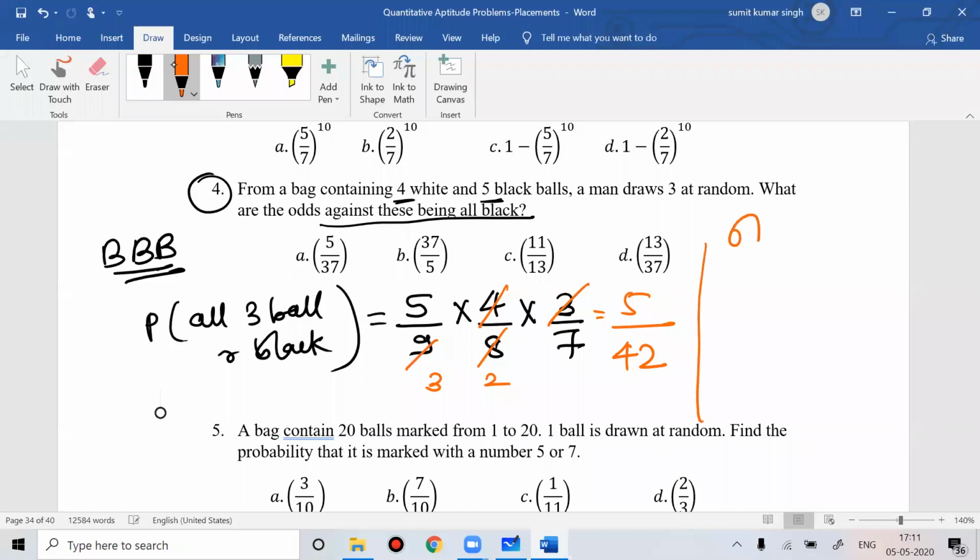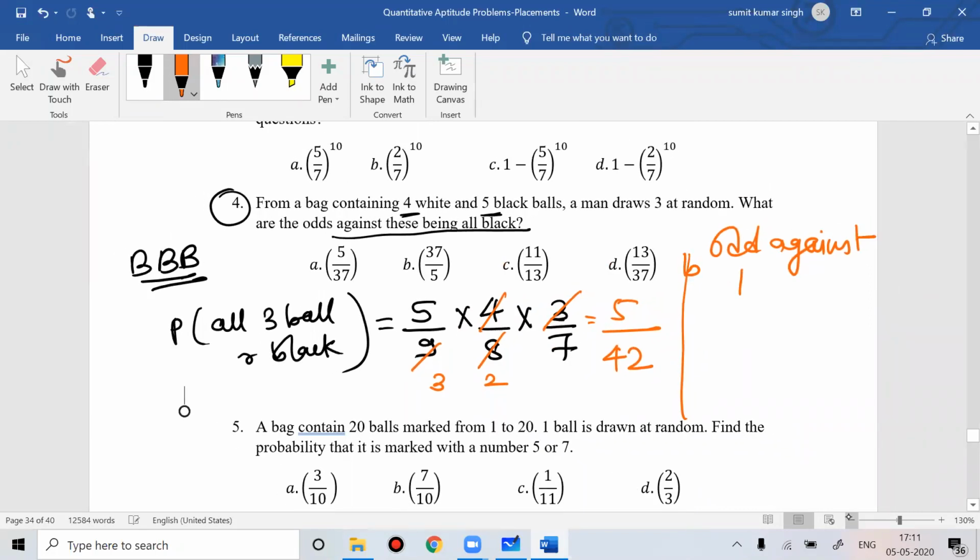So what are the odds against? Odds against that they are black would be 37 by 5. You can do it this way: find the probability, and you know that probability is nothing but favorable by total. Once you get the probability, and they are asking for odds against favor, you can easily find it. I hope this is clear to everyone.